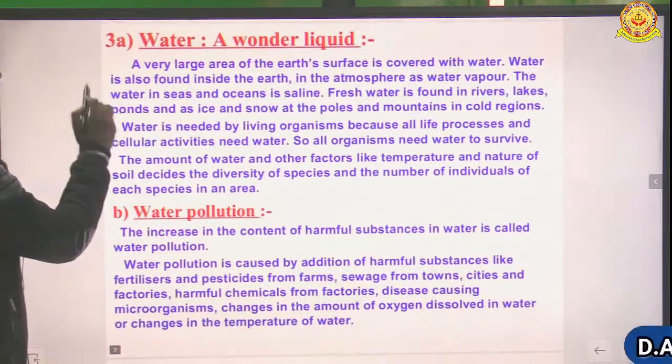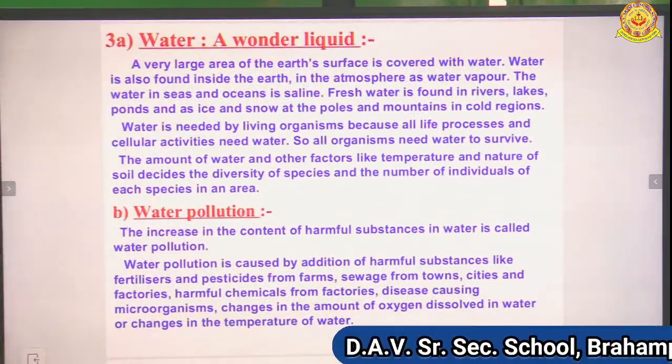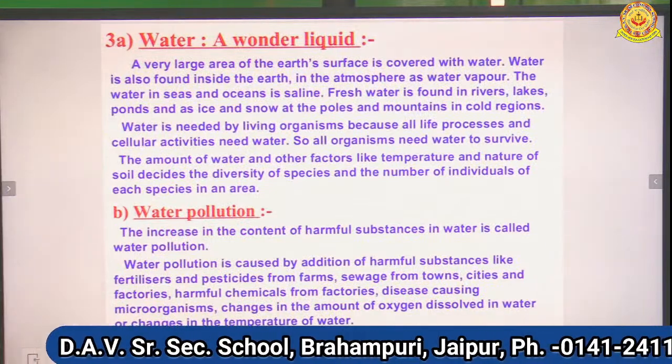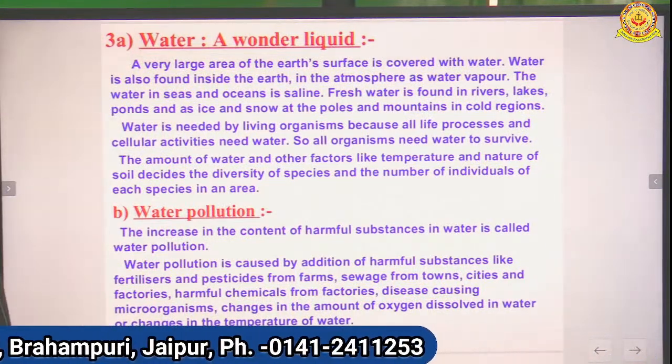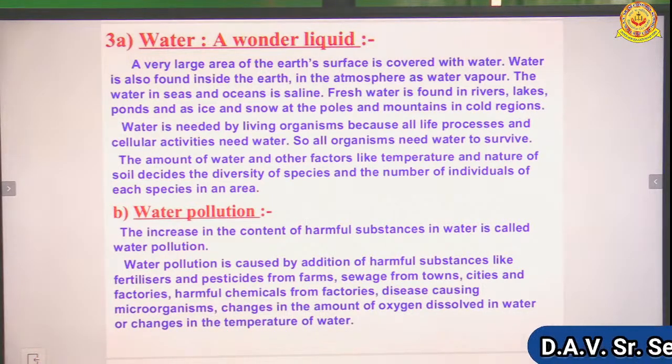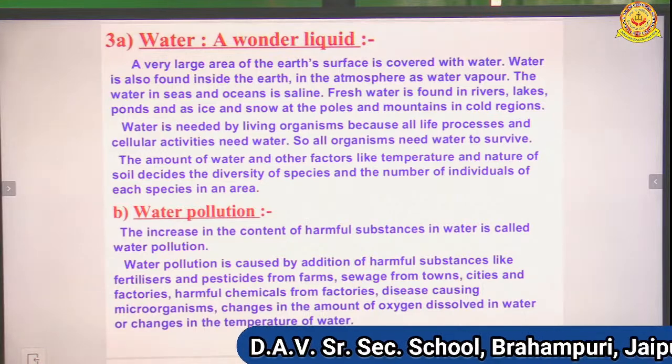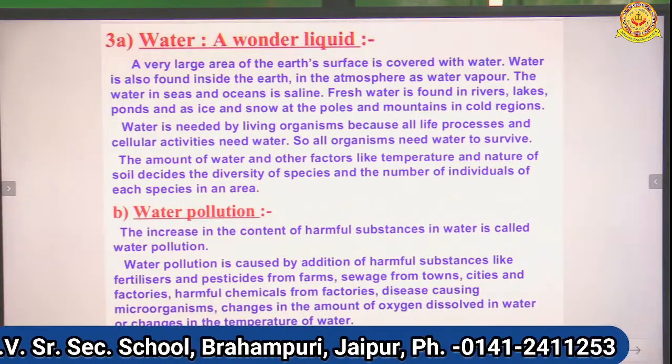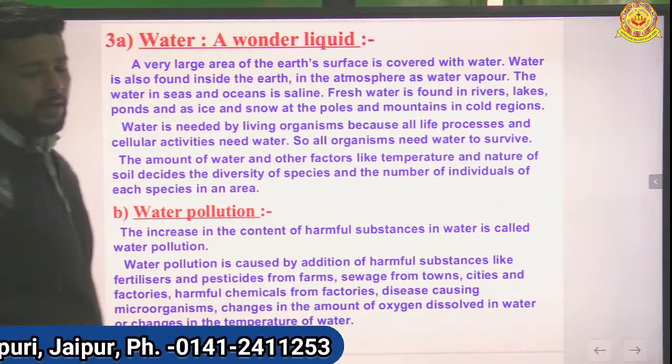Now we'll start with water. A very large area of Earth's surface is covered with water. Water is also found inside the Earth, and in the atmosphere as water vapor. The water in seas and oceans is saline. Fresh water is found in rivers, lakes, ponds, and as ice and snow at the poles and on mountains in cold regions.